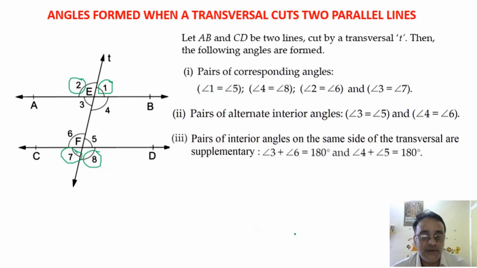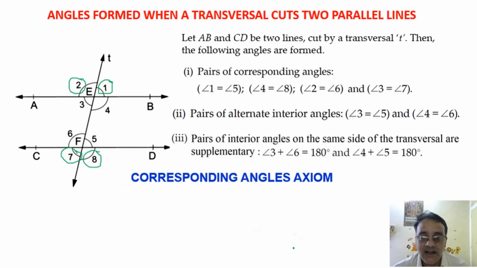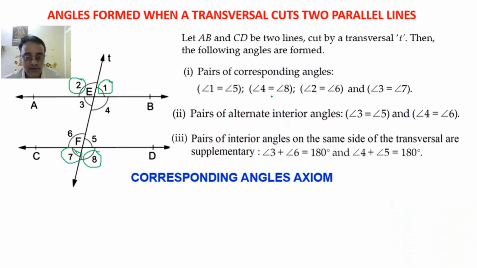So let us move towards the next section, that is the corresponding angles axiom. An axiom means it is a true statement which does not require any proof. So according to this axiom, the corresponding angles are equal to each other. That means angle 1 is equal to angle 5, angle 4 is equal to angle 8, angle 2 is equal to angle 6, and angle 3 is equal to angle 7.